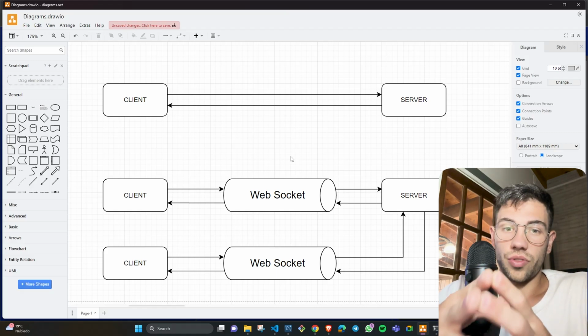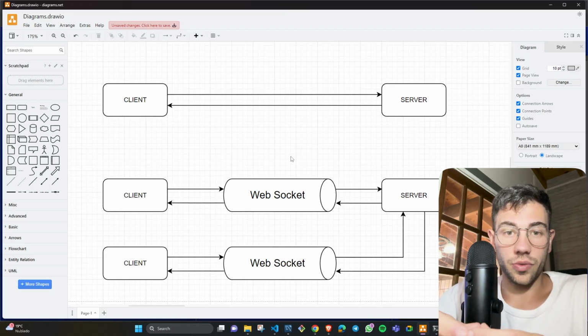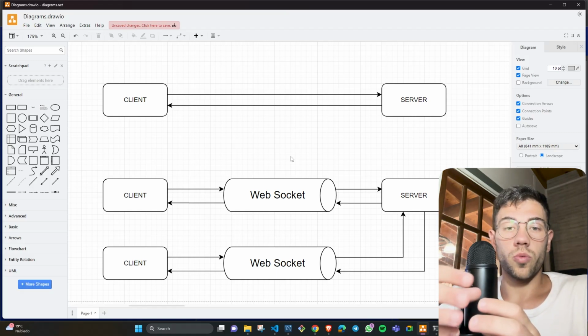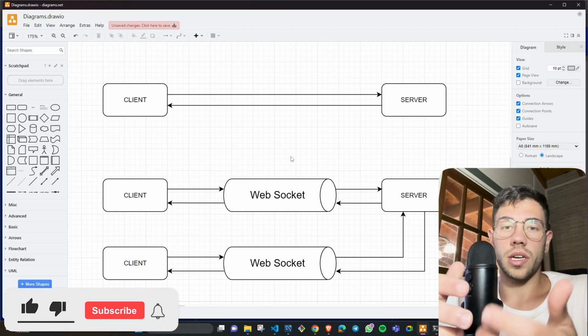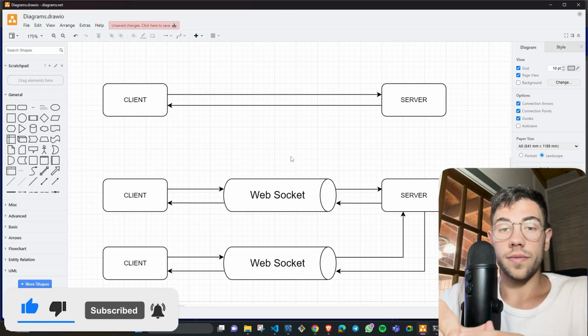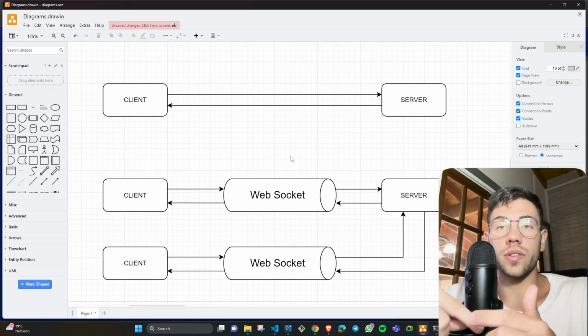The client requests the server to open a WebSocket through an HTTP request to an endpoint dedicated to opening this WebSocket. The server, if all the conditions are met, will say, okay, I will open a WebSocket with you. Perfect. And then the server can send the client any messages without a previous request from the client.